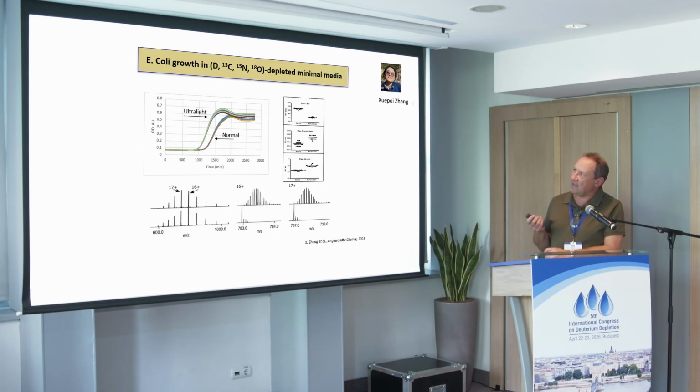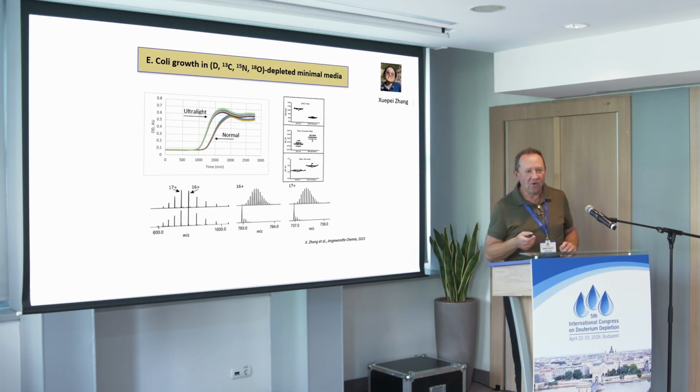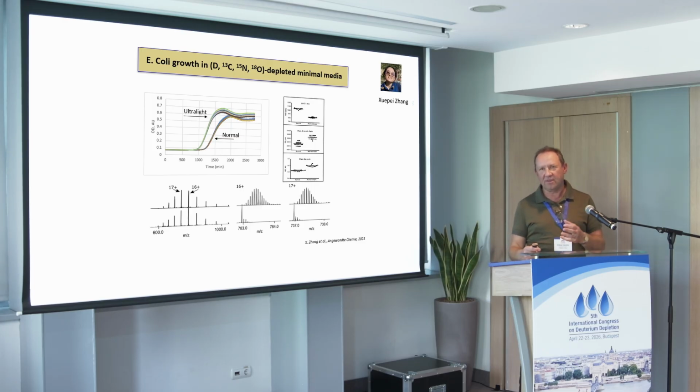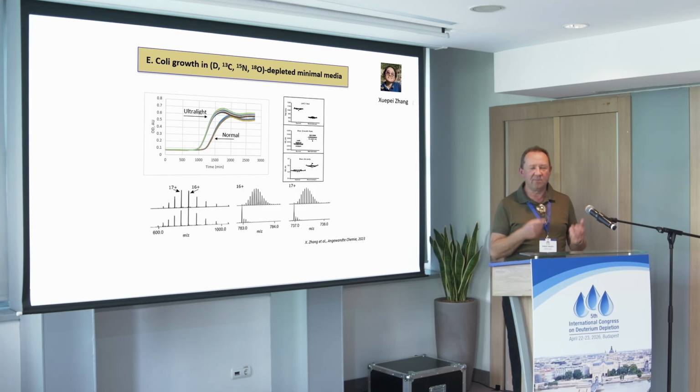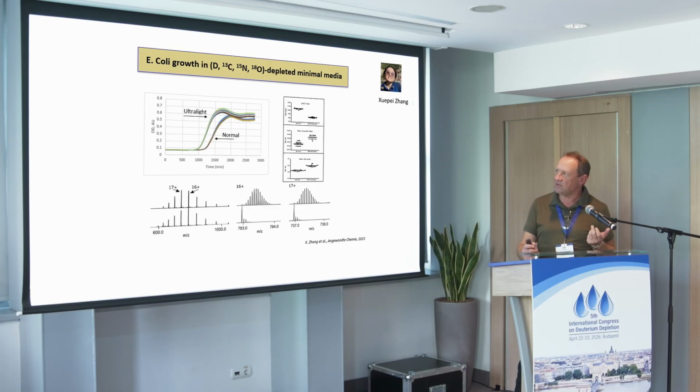E. coli is easy to grow on minimal media, and minimal media is just one source of carbon, one of nitrogen, salt, and then just microelements and water. So you can manipulate the isotopic composition of nitrogen by the salt, carbon by the source of carbon, hydrogen and oxygen by water. And we saw that when we deplete heavy isotopes, at least tenfold each one, the growth rate increases significantly. And then we do mass spectrometry. That's our bread and butter.